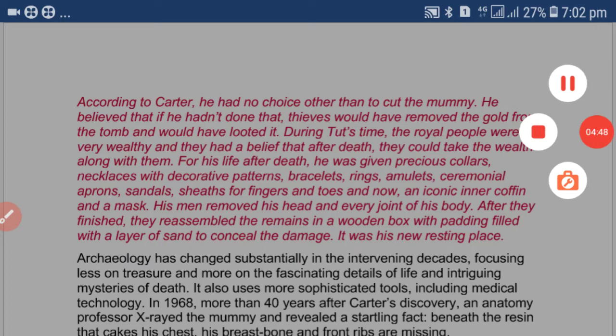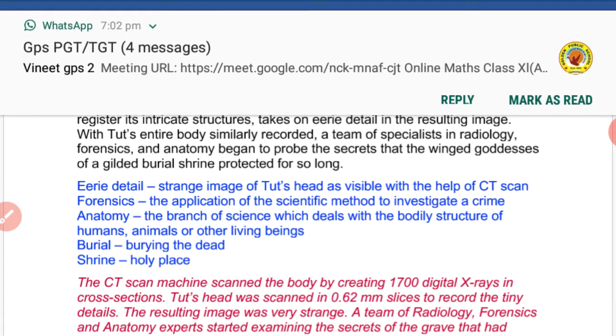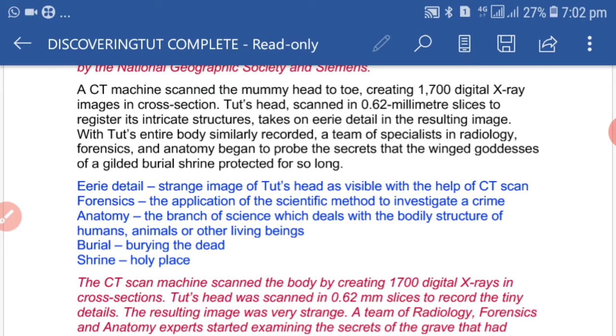Okay students, let us see the meaning of the words. Eerie details I have already told, strange, that is strange image of Tut's head as visible with the help of CT scan. Forensics, that means the application of the scientific method to investigate a crime. The next word, anatomy, that means the branch of science which deals with the body structure of human, animal, other living beings. The next word is burial, that means burying the dead, and shrine, the holy place. Let us see the next passage from the book.